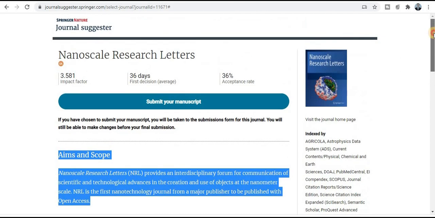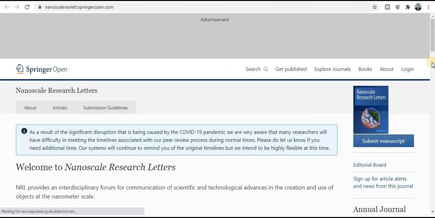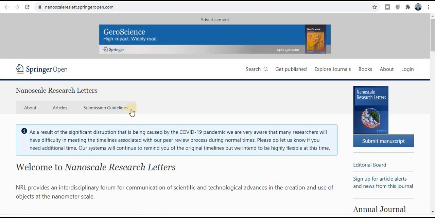Now if you want to explore more about this journal, just click on visit the journal homepage. It will be redirected to the journal homepage. Here we will get all the detailed information like the submission guidelines, articles, and about all the things you will get here.